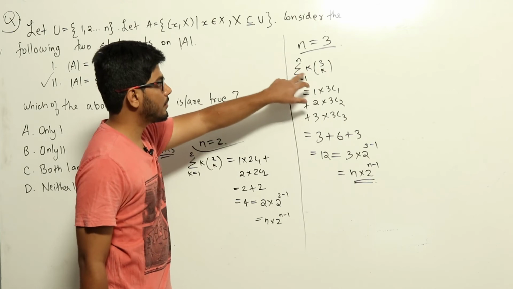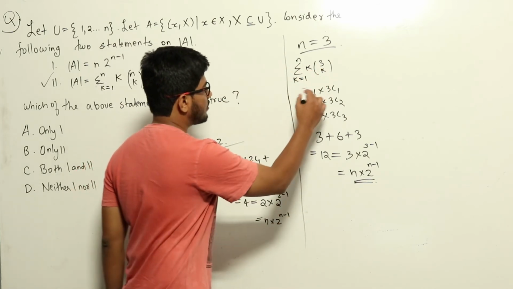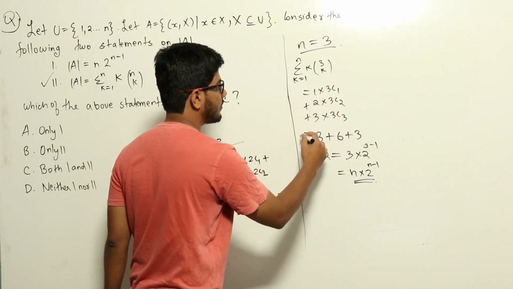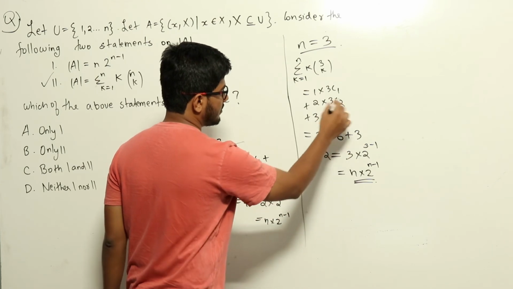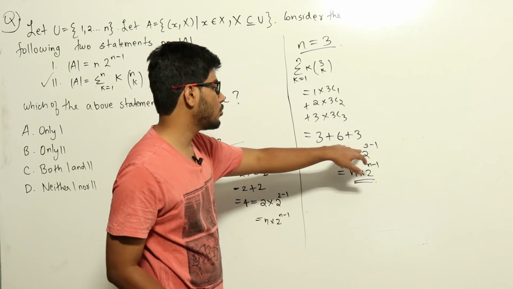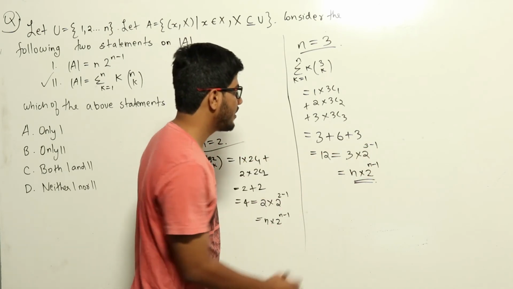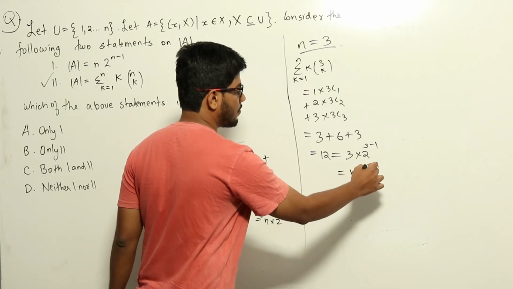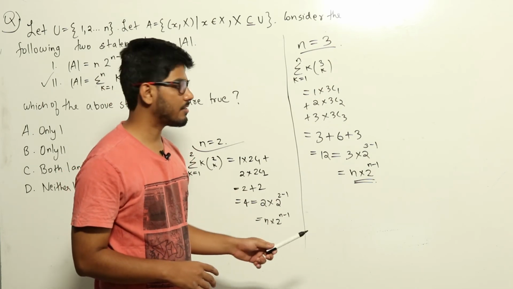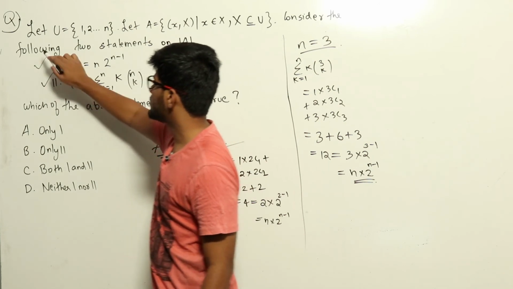Sigma k equal to 1 to 3, k into 3Ck, that is the sum value. That will be equal to 1 into 3C1 plus 2 into 3C2 plus 3 into 3C3. That's equal to 3 plus 6 plus 3, that is 12. Now 12 again I can rewrite as 3 into 2 power 3 minus 1. 2 power 3 minus 1 is 2 square, that is 4. 4 into 3 is 12. So this will be equal to n into 2 power n minus 1 when n is equal to 3. Similarly, you can verify for larger n values as well, but you will see that statement 1 holds. So statement 1 is also correct.